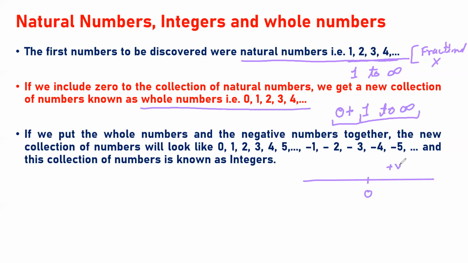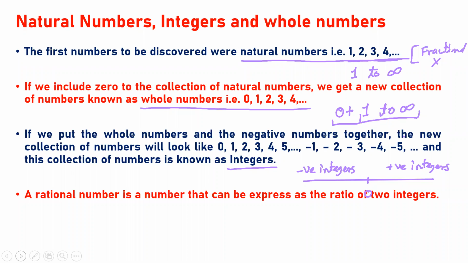These are the positive integers, and these are the negative integers. So 0 is also an integer, and 1 to infinity is natural numbers. If 0 is included, this is whole numbers. If positive numbers, negative numbers, and 0 are included, where decimals and fractions are not included, that time it is called integers. You have studied these things in earlier classes also, but we are revisiting them before going ahead.